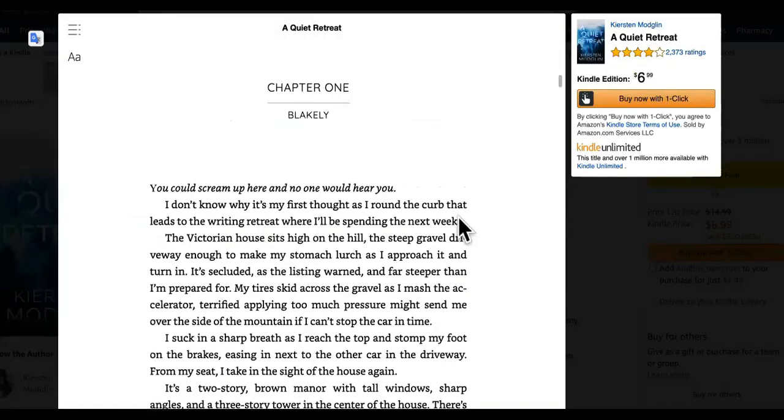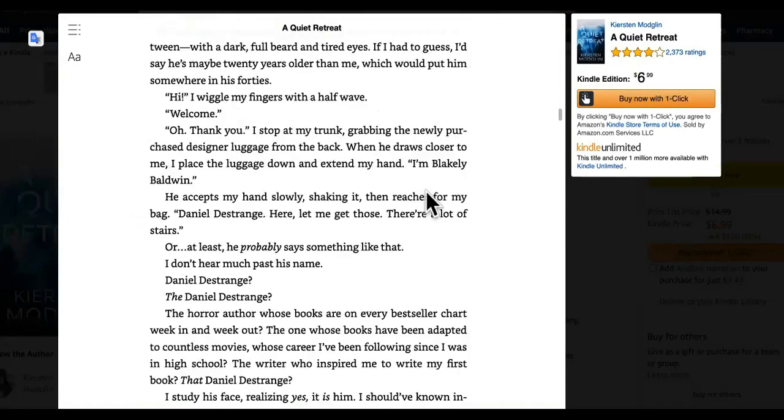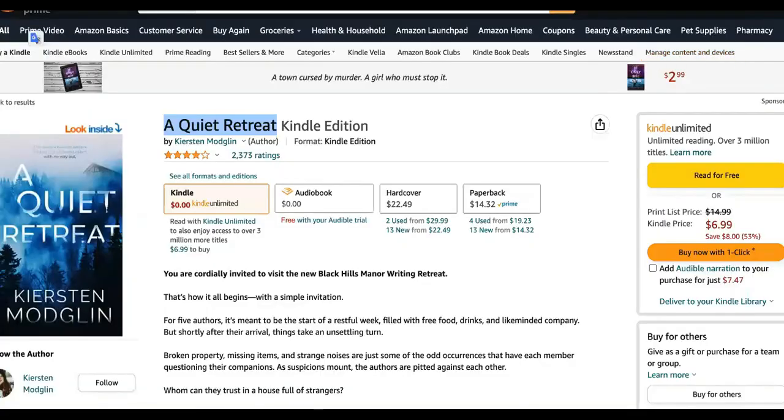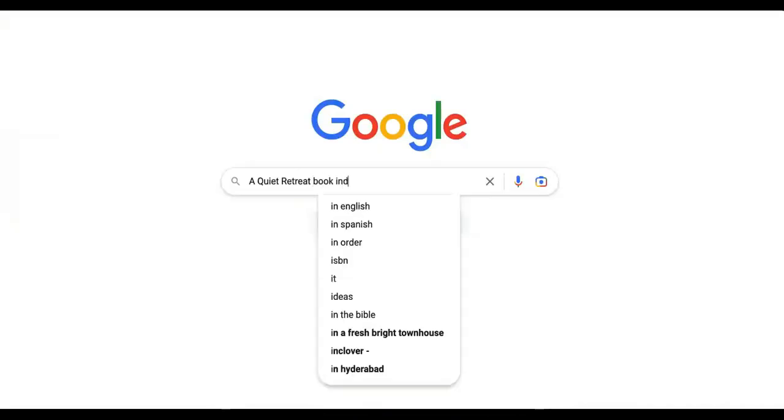Chapter 1, Blakely. We would want to get the. All right, so we're going to take the name of this book and go to Google Book Index.